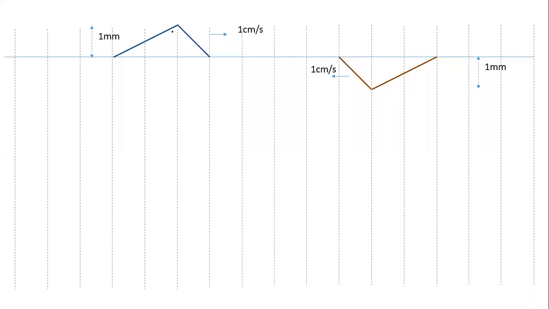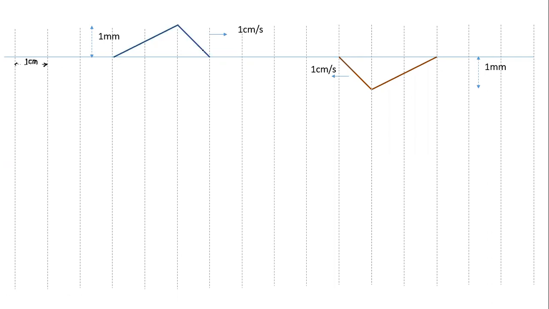So this is one wave which is traveling. On a long string, we can create a pulse in this direction, and on this side we also create a pulse, and both start traveling. You notice both pulses are identical in shape, but this one is inverted. Both are traveling in the same medium, each with a speed of 1 centimeter per second. The amplitude is 1 mm each. I've drawn some dotted lines here; each interval indicates 1 centimeter.